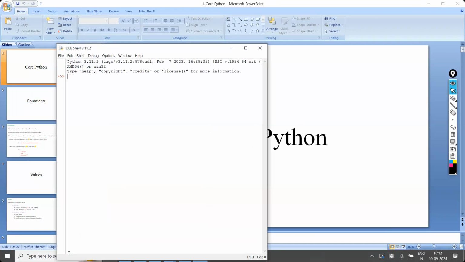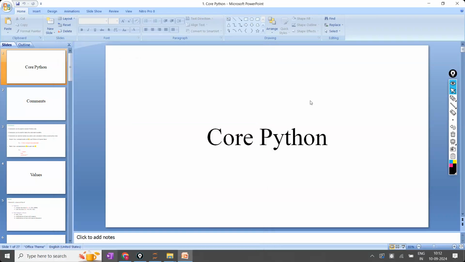So I have installed the Python. Similarly, Jupyter notebook also you have seen in my laptop. Both of them are there. If both of them are there, absolutely not a problem. But the only thing is, if you want both of them, first you have to install normal Python followed by Anaconda.